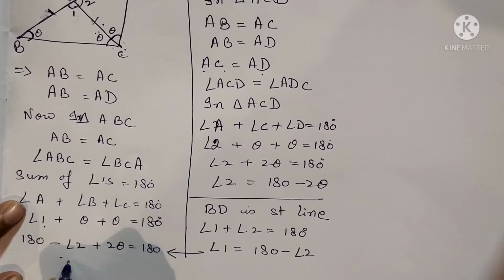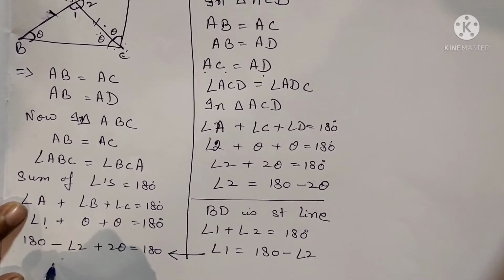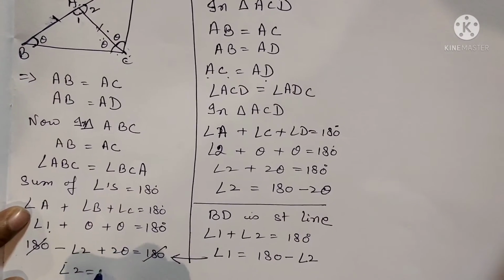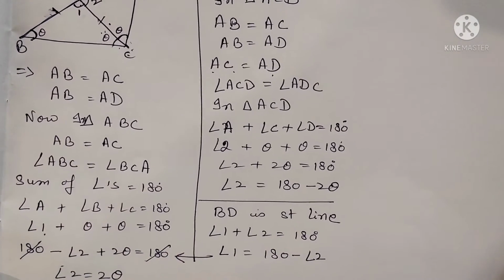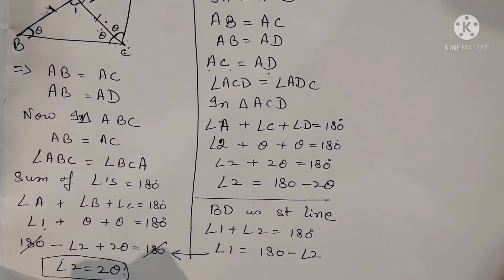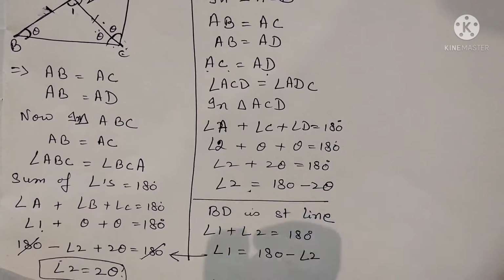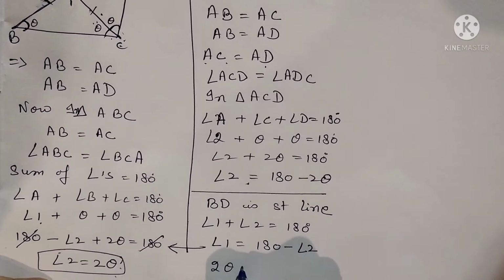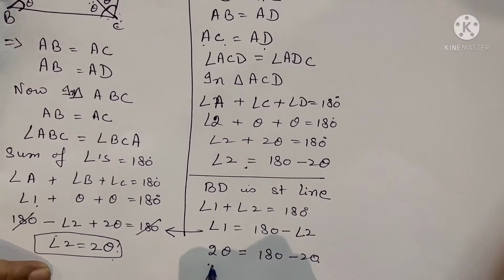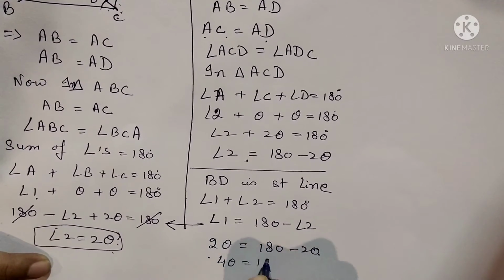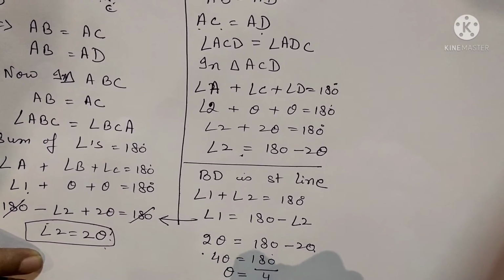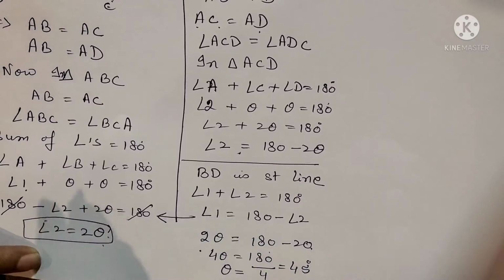That means 180, 180 get cancelled. Angle 2 is equal to 2 theta. Now we substitute angle 2 is equal to 2 theta in this equation. That means 2 theta is equal to 180 minus 2 theta. Here it comes. That means 4 theta is equal to 180 degree. That means value of angle theta, when we divide it by 4, is 45 degree.